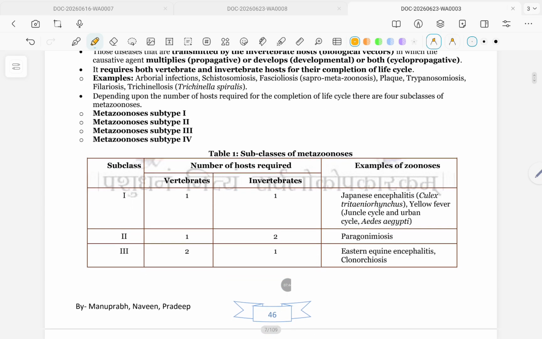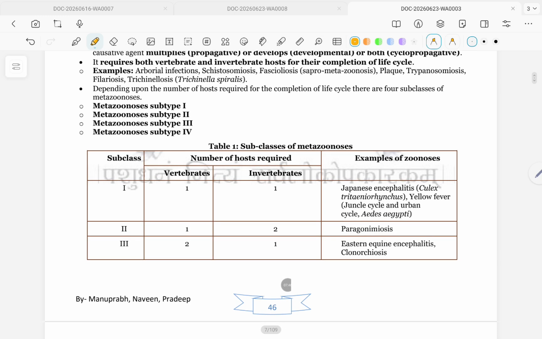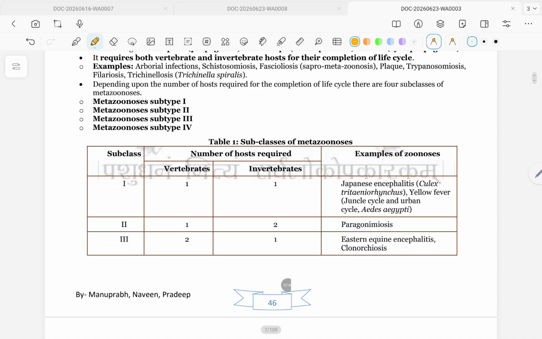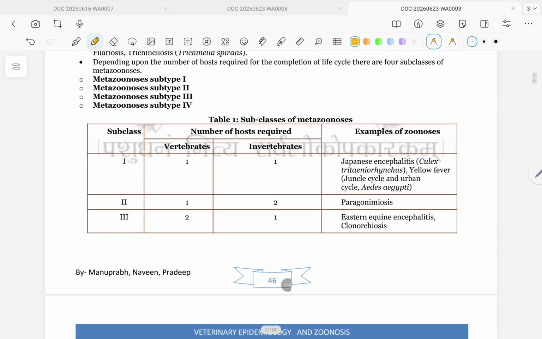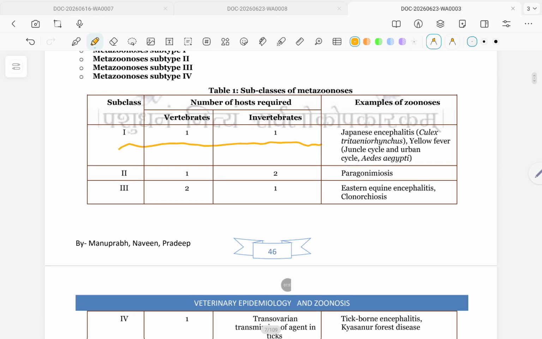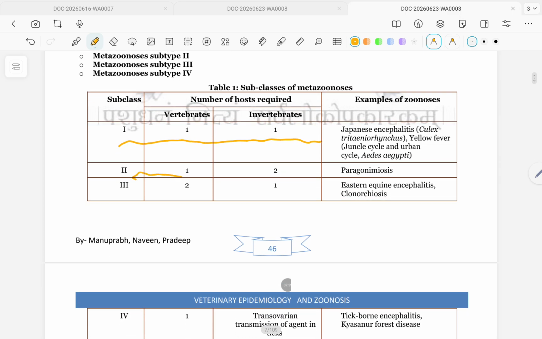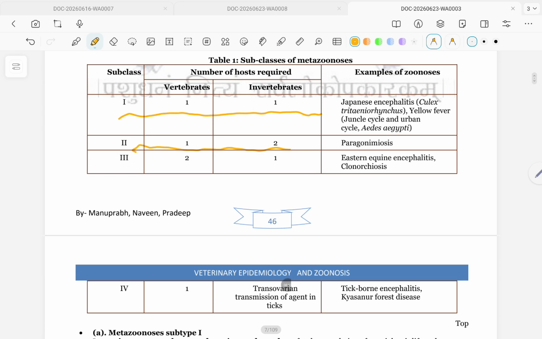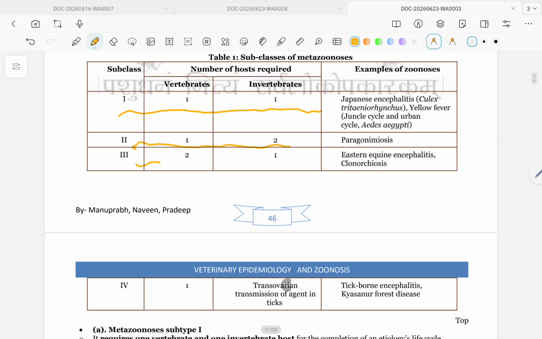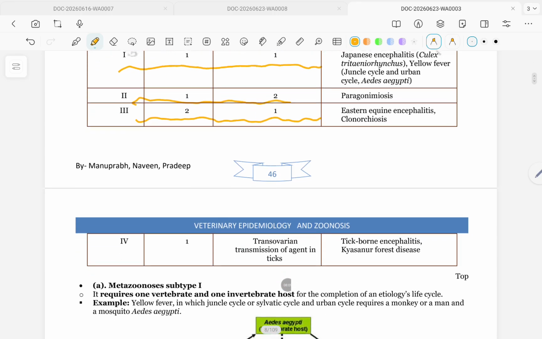Metazoonosis subtype first, second, third, fourth. Class first: vertebrate, invertebrate. Class second: one invertebrate, two vertebrates, for example paragonimiosis. Class third: two invertebrates, one vertebrate. Class fourth.